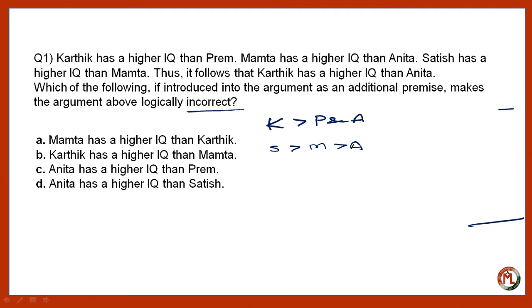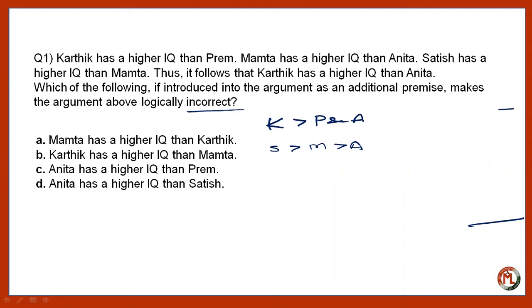Now, choices first and second, it means A and B, are incorrect because the argument does not tell you whether Kartik or Mamta has a higher IQ. So A and B are invalid for us. Now, the choice C is also incorrect because the argument does not tell us whether Prem or Anita has a higher IQ. So, only the fourth option is the correct one, since we know that Satish has a higher IQ than Anita, but here the fourth option says Anita has a higher IQ than Satish.